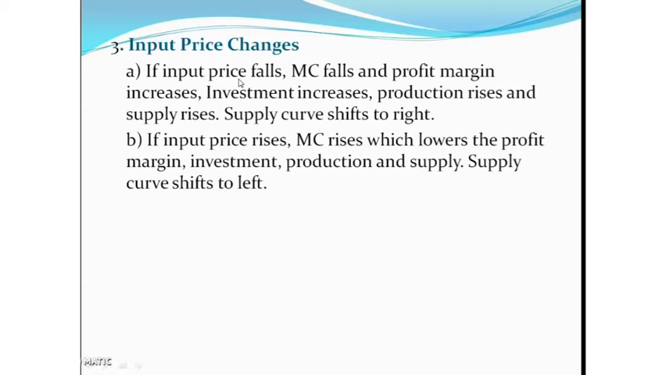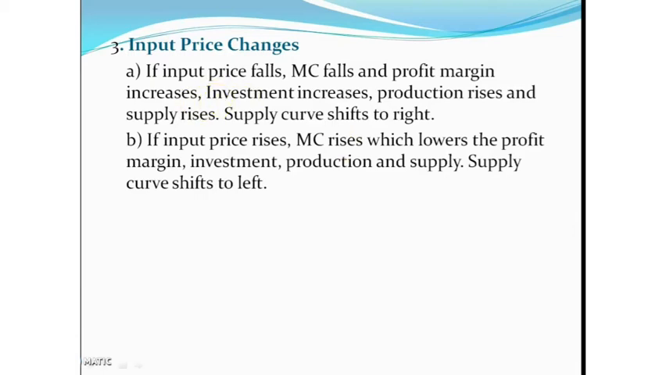Okay. Then if input price rises, what happens? Marginal cost rises, which lowers the profit margin. Then the investment also decreases, production decreases, and supply also decreases. So here the supply is decreased due to increased price of input. So the supply curve shifts to the left.